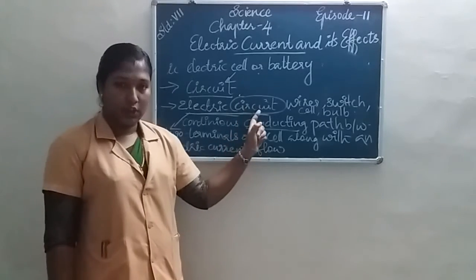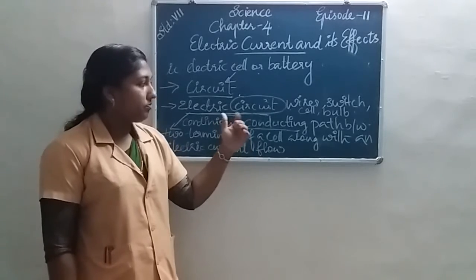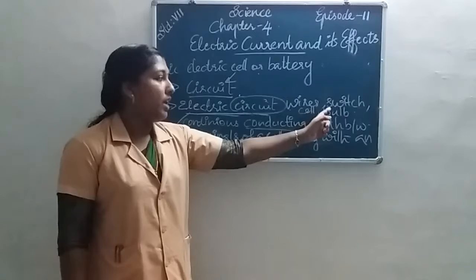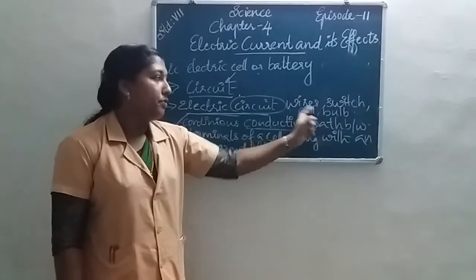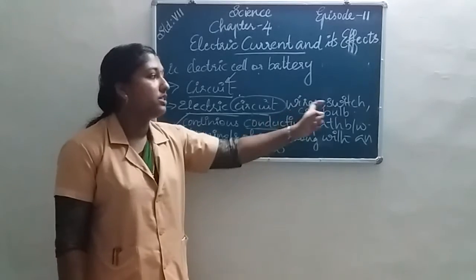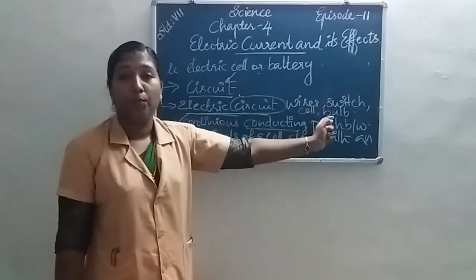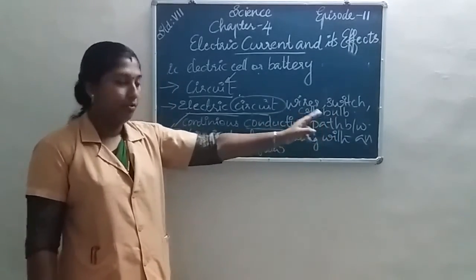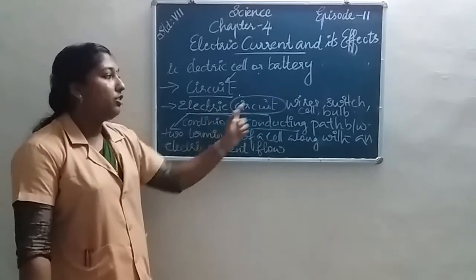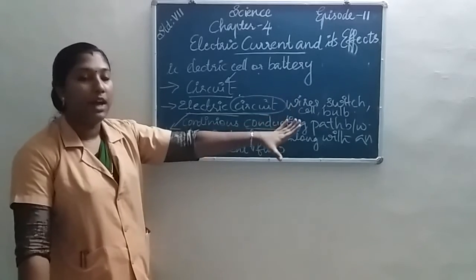If we make a circuit, we have to use wires, switch, cell and bulb. First of all, we make an electric circuit. We need wires, switch, cell and bulb.